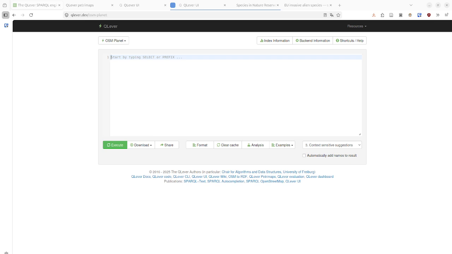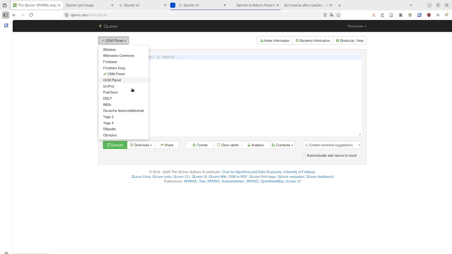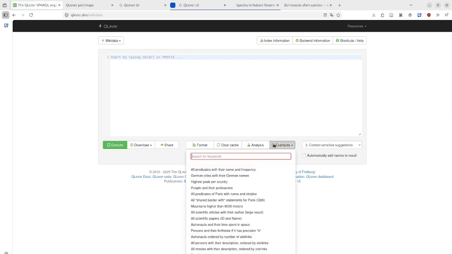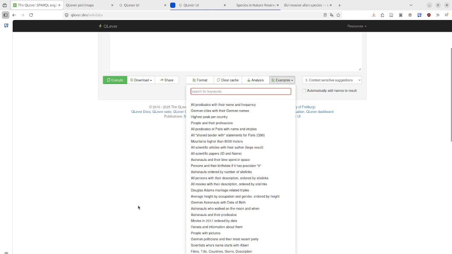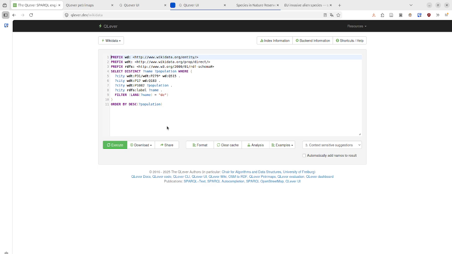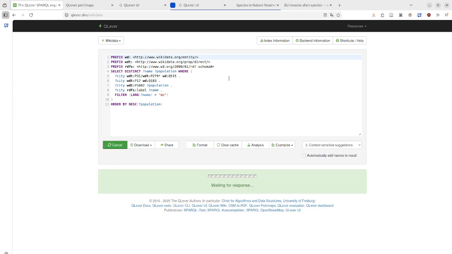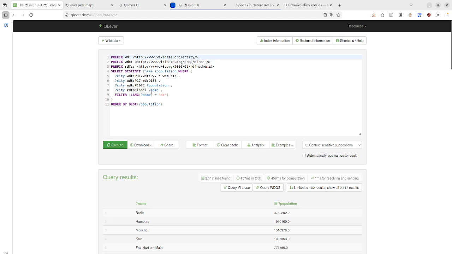So our project's building upon something called QLever. QLever is a powerful engine for running queries on different knowledge bases that are organized as knowledge graphs. So you can run on Wikidata, on UniProt, on PubChem. There are a variety of resources, and each of the resources on this platform follows a set of examples that gives you encyclopedic information. For example, you could search Wikidata for German cities and their names and get information, right?